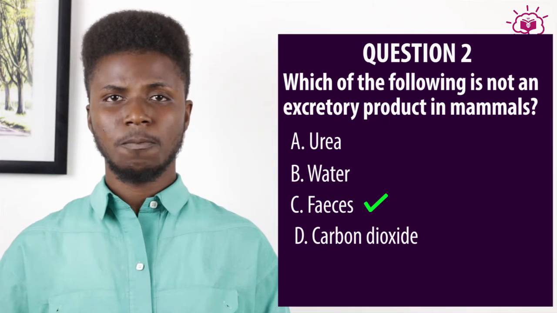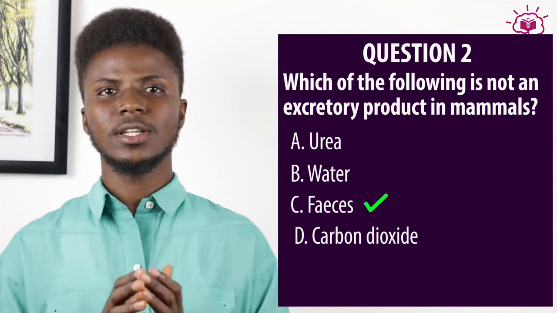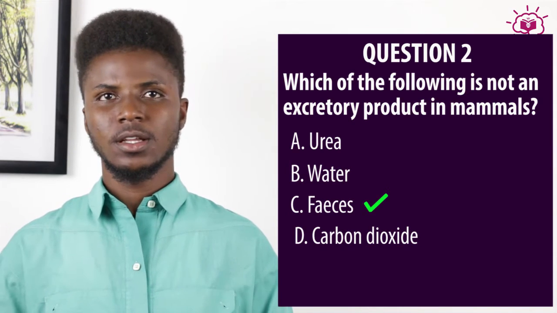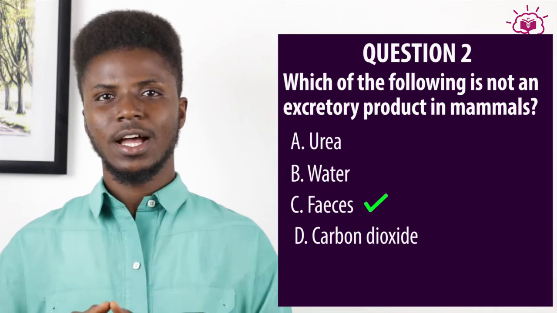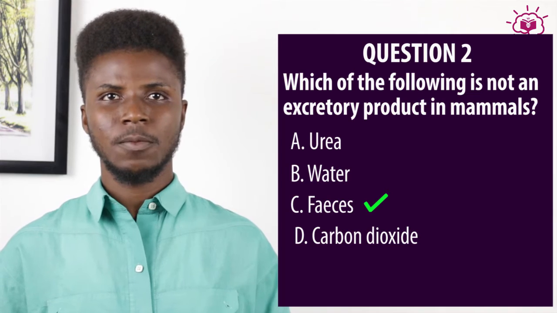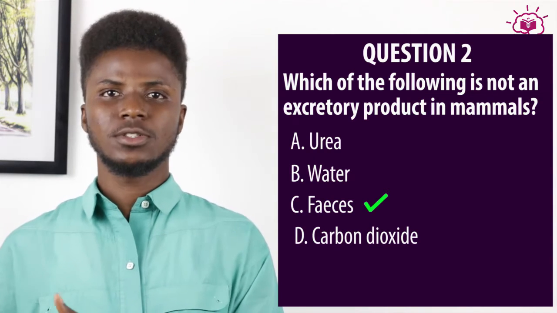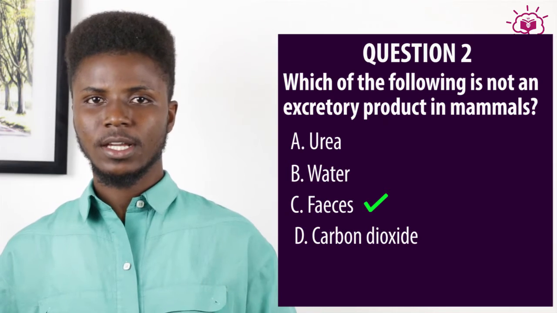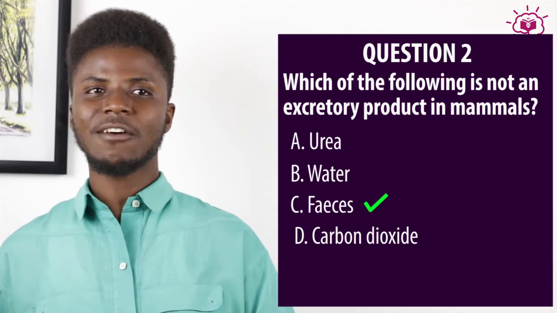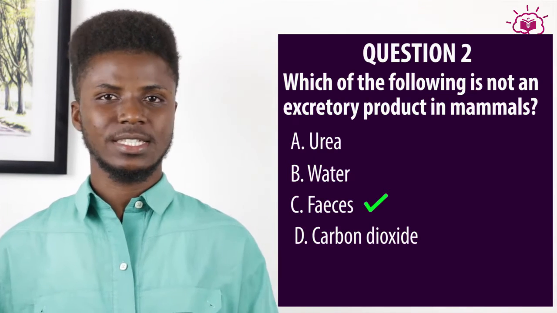Feces is an undigested product. It's the undigested product from digestion, while excretion is metabolic waste, a product that has been spent and used by the system, which is what makes up the excretory product. So that shows the difference between egestion, which is feces, and the other ones, which are metabolic waste. They came after the end of a process. They were spent, and those are the waste products, while feces is not a waste product, but an unused product. Let's go to the next question.